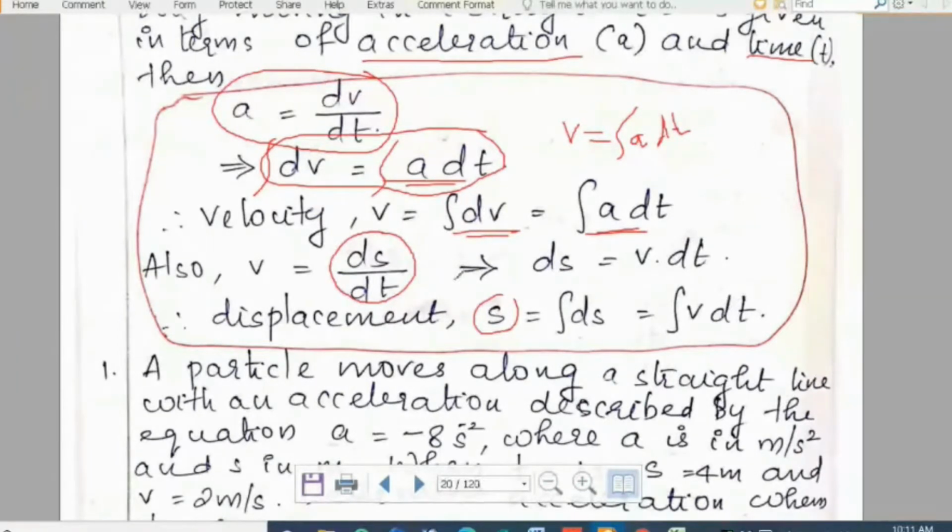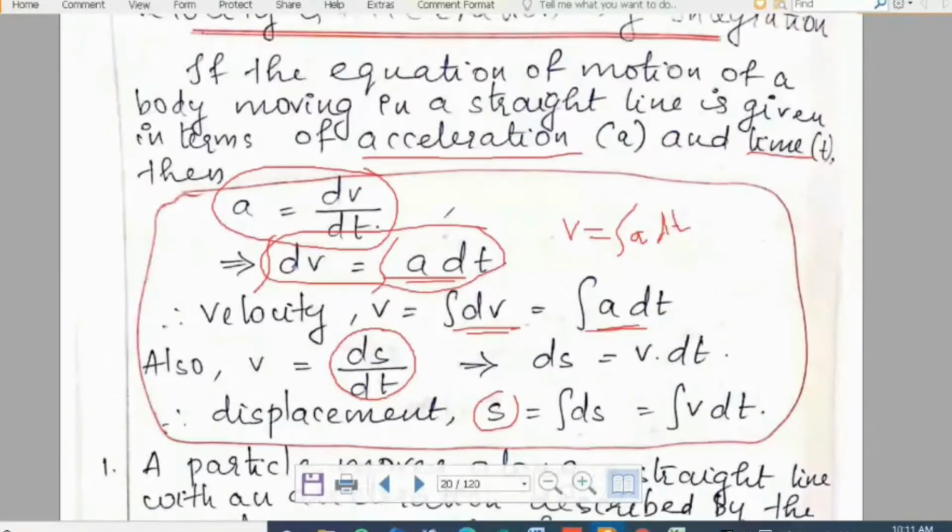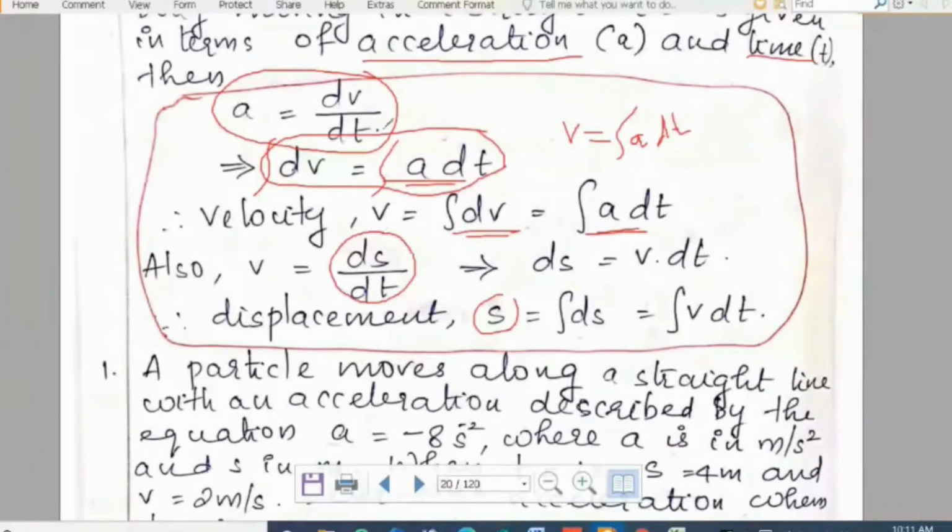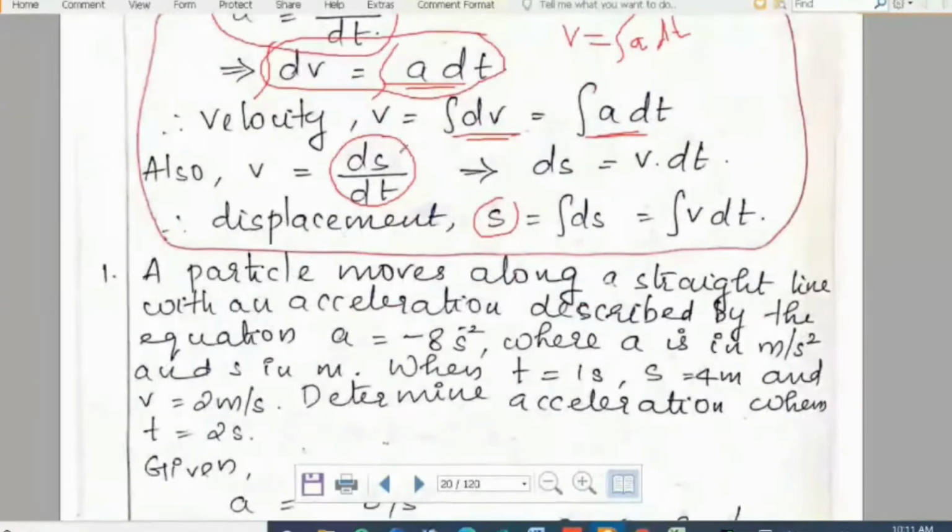Clear? So these are the equations we have to use depending upon the variables given, or the relation between the variables given in the equation, and according to the equation we will have to select the corresponding equation for solving the problem.